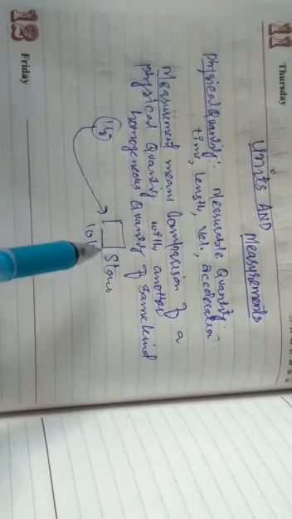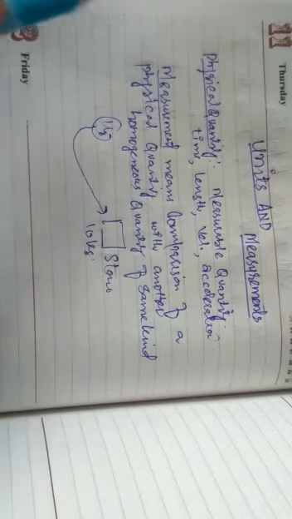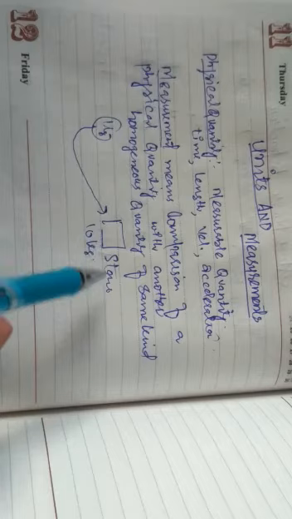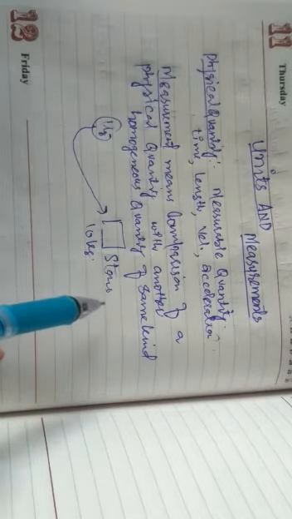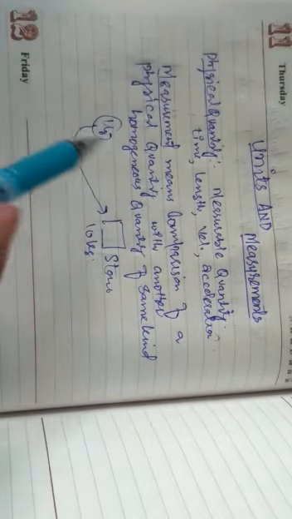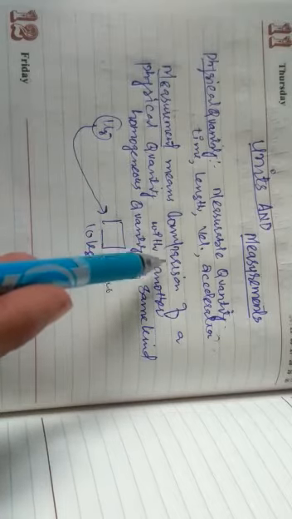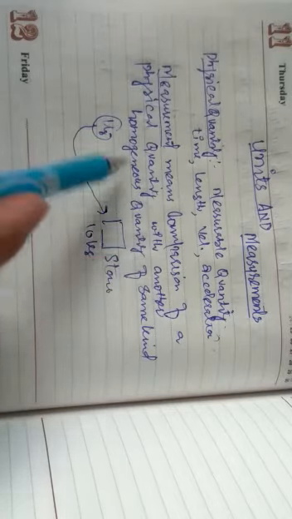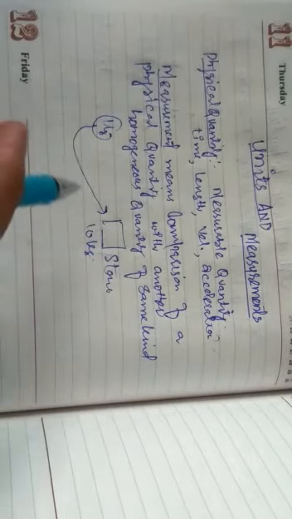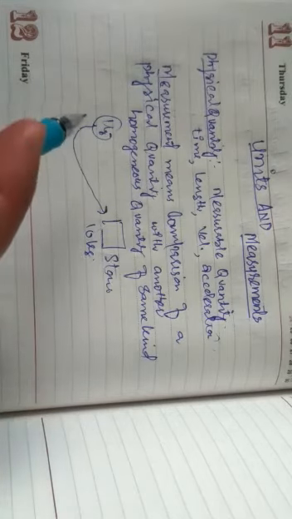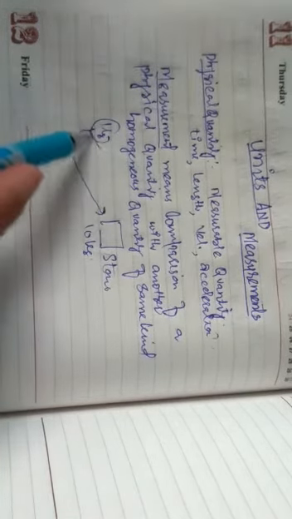If you have to measure the length of some field, you cannot measure in kg. You can't say the length of this field is 10 kg. So you are making a comparison of a physical quantity with another homogeneous quantity of the same kind, and that same kind is taken as a standard. What is standard here? Kg is standard.